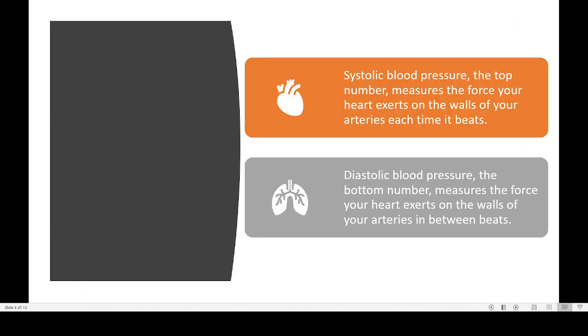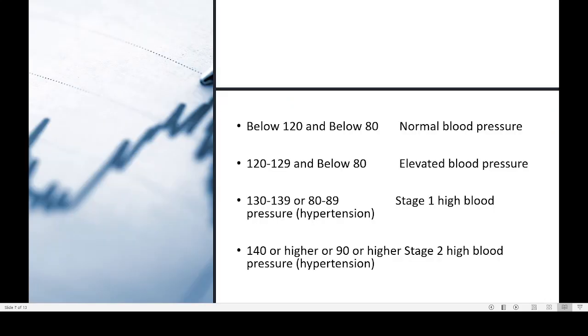So this is also something we have already explained, what is systolic blood pressure, and there is another term, the diastolic blood pressure. Systolic blood pressure is during the contraction of the heart, and diastolic blood pressure is during the relaxation of the heart. So here also you can see the situation that will be leading to hypertension. You can see that 120/80 is the normal blood pressure. When the person is having 120 to 129, we call it elevated blood pressure. Then 130 to 139, we call it stage 1 high blood pressure.